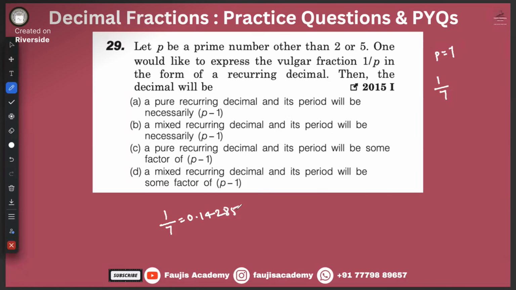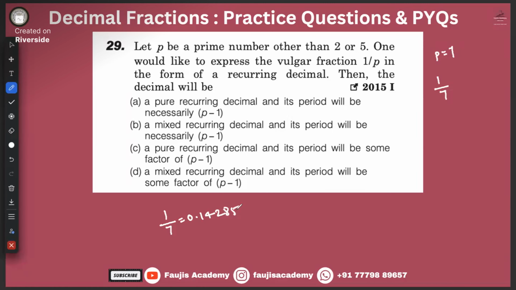The period over here is 1 2 3 4 5 6. That means after 6 digits, it's being repeated. Okay, we concluded C is the correct answer. A pure recurring decimal, because all the numbers after the point are being repeated, isn't it? A pure recurring decimal and its period will be some factor of p minus 1.